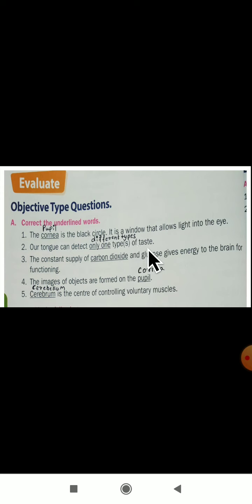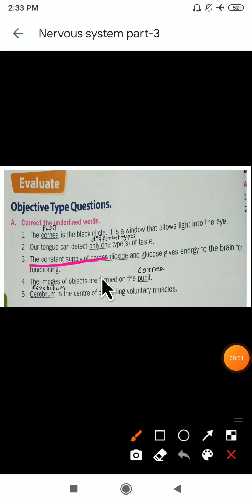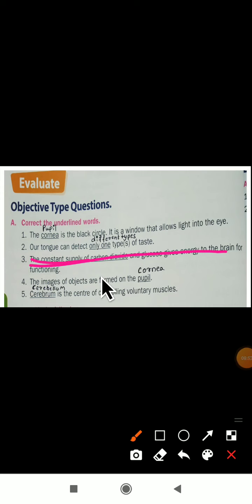Taste. The next one. The constant supply of, this one you have to drop, dear students. This third one you don't write. Don't write this third one. It is not related to your textbook. So don't write. Then directly you write a fourth one. Okay. Third one you cancel.